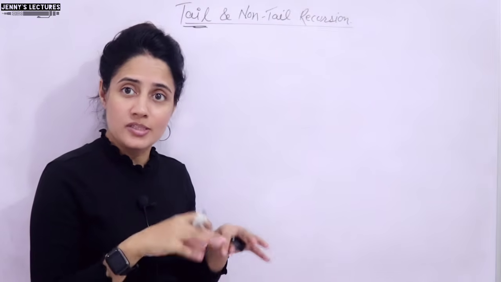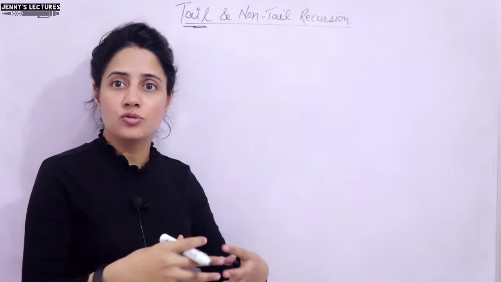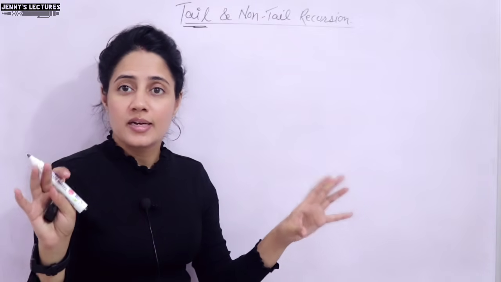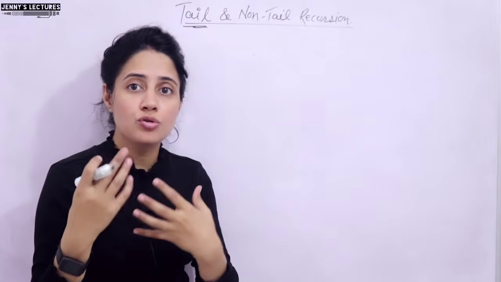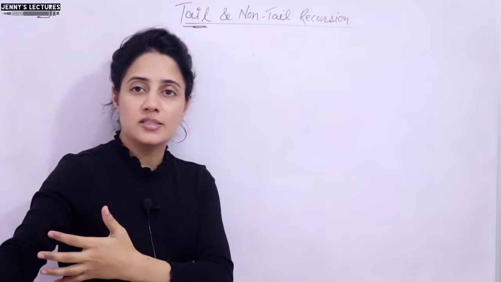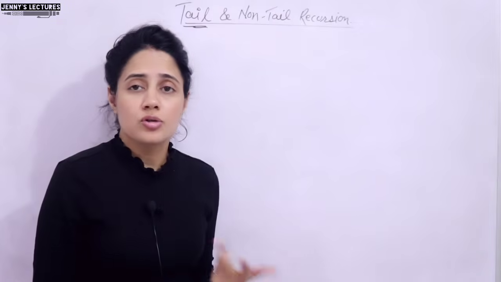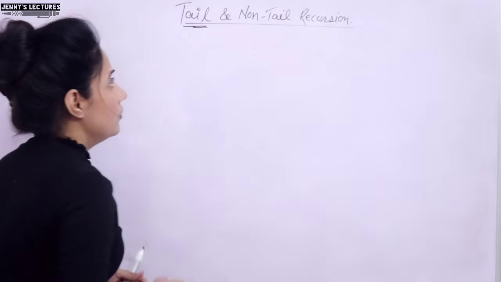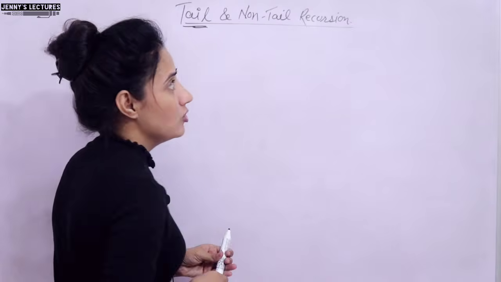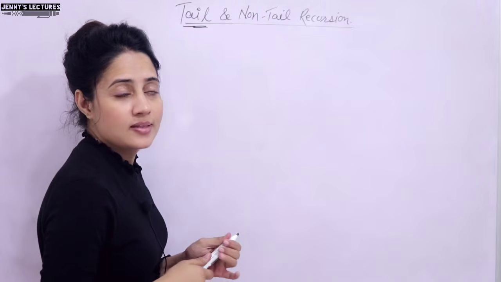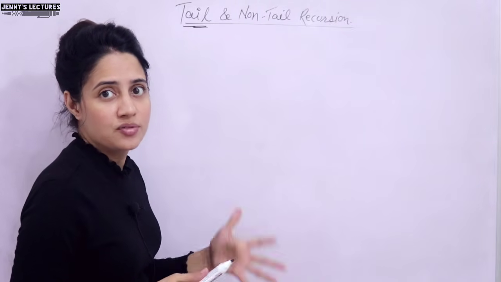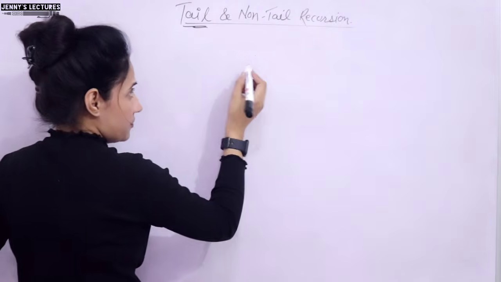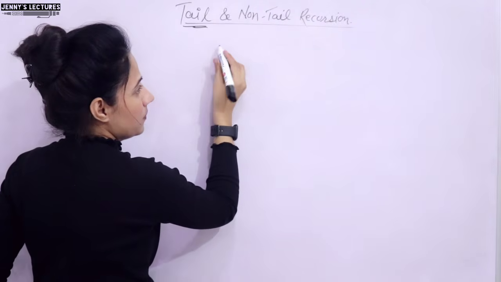Now, I hope you understand what is tail recursion. It means the last thing to do in the function, or you can say there would be no task left after the execution of the recursive call. That's it. That is tail recursion, right? So now I guess you can write down the definition in your own words, right? So first understand the meaning, understand the logic, rather than just memorizing the definition and everything, right? So now let's take a simple example of tail recursion. I am writing here a function.